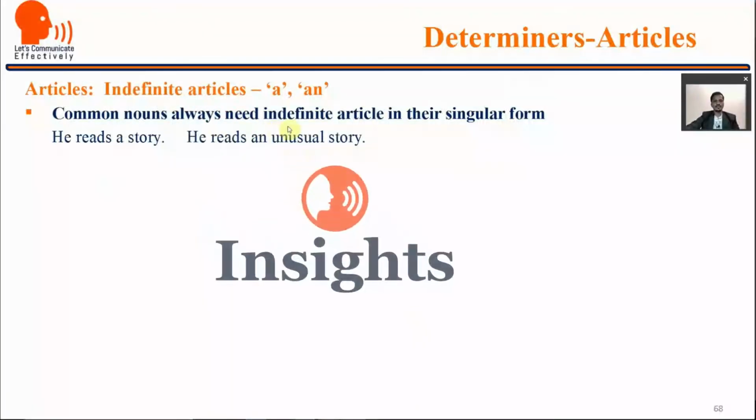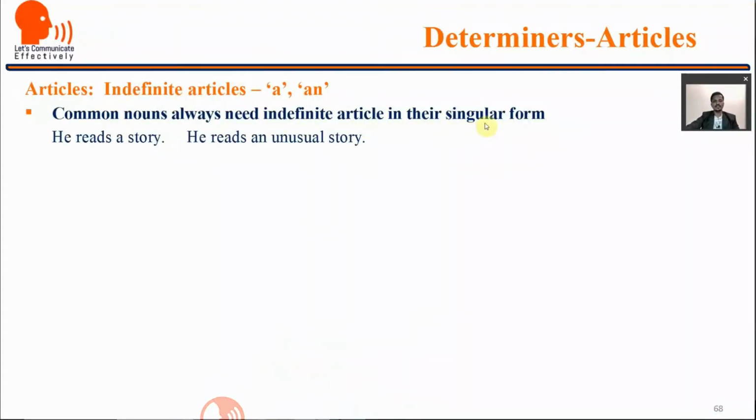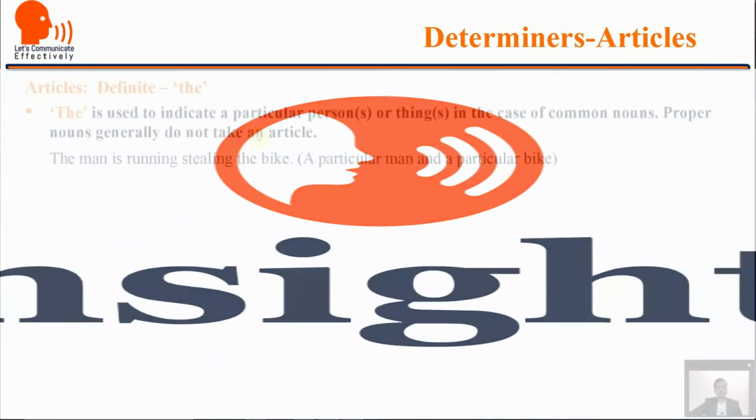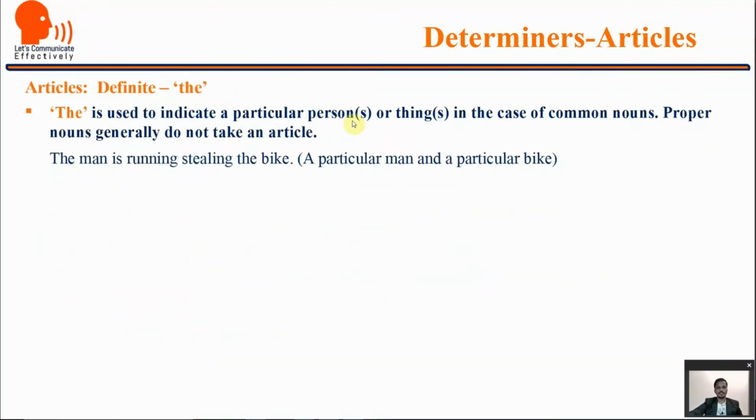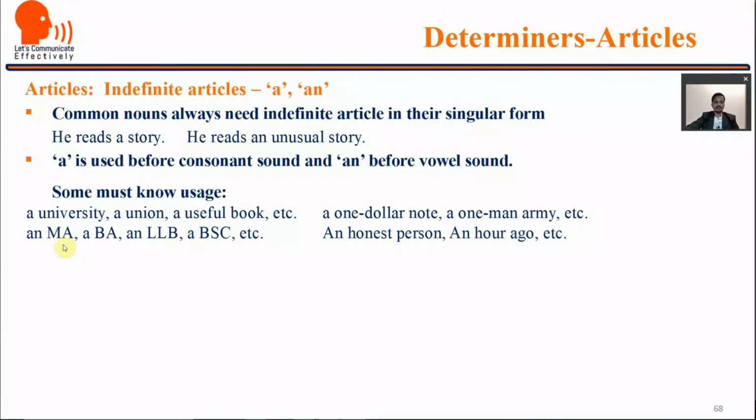Common nouns always need an indefinite article in their singular forms. The is used to indicate a particular person or thing in the case of common nouns. Proper nouns generally do not take an article. We have been told that there are 5 vowels in English: A, E, I, O, U, but that is not true. Actually, there are 20 vowels.